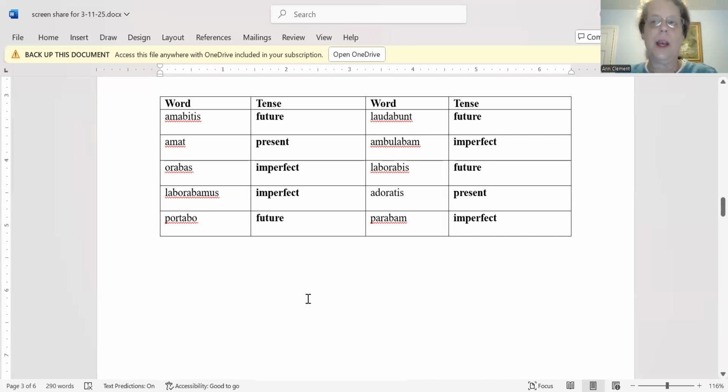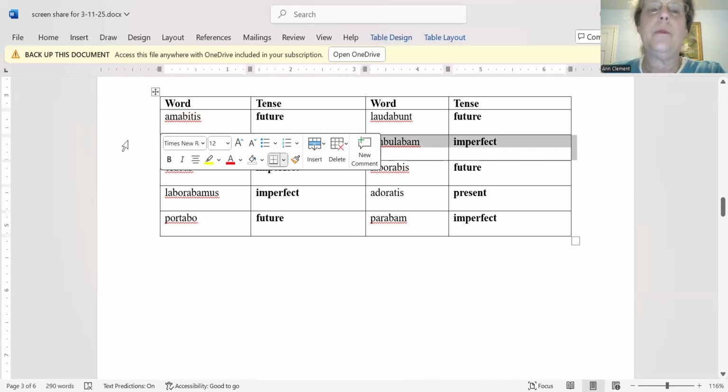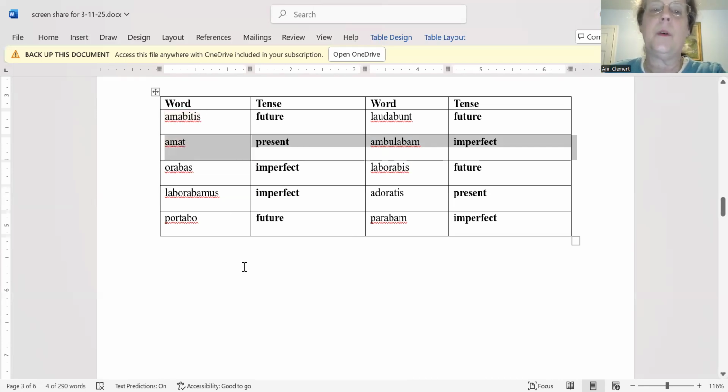Okay, it takes practice, but what you need to do is when you look at a verb, remember it's opposite from English. When you look at a verb, the first thing that you see is the stem, and that tells you what the action is. So with amabatis, you see the ama first, you know it means love. Then you see the ending, and the ending tells you the tense, also the person and number.